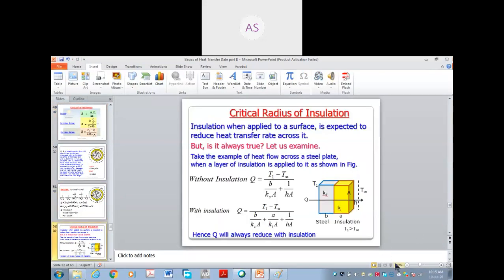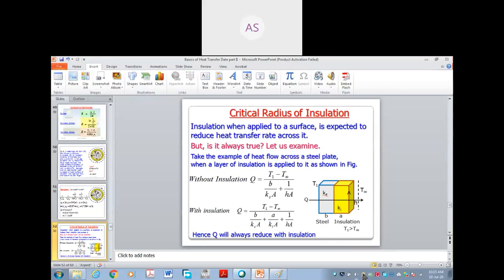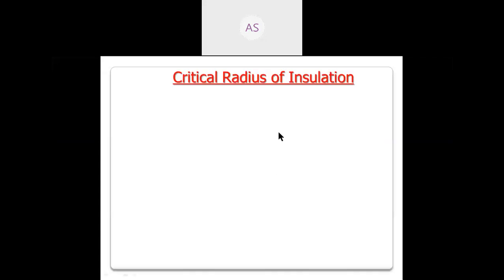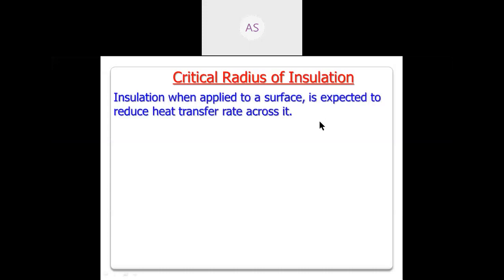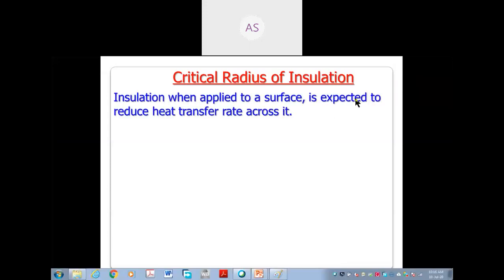A concept called optical radius of light. Very important concepts. Class 12. First of all,